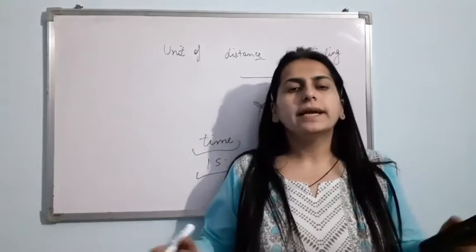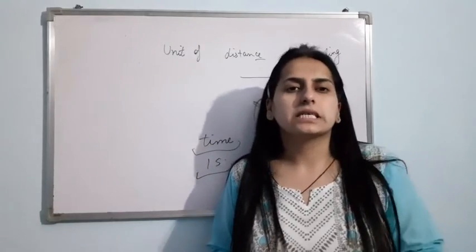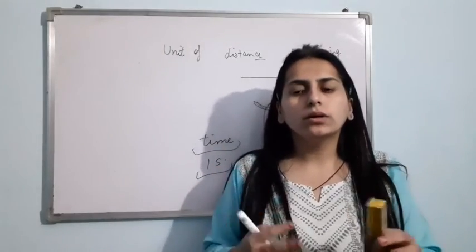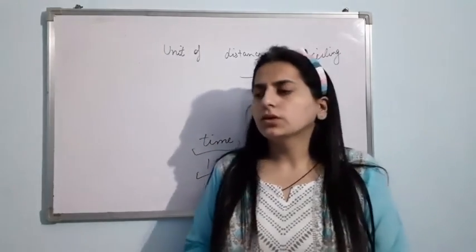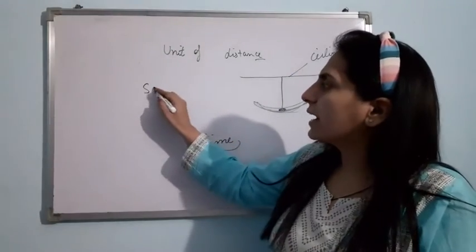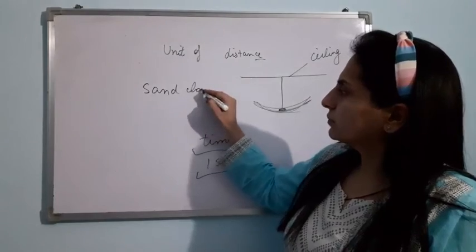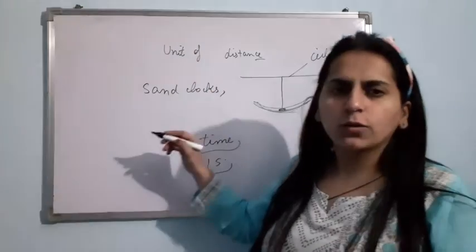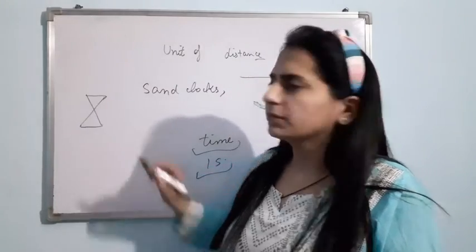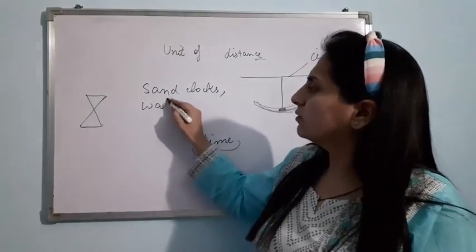Okay, now let us talk about the devices that were used in the past in order to measure the time. So in the past, basically persons used to use sand clocks. You might have seen the sand clock also, right? It's of this type of structure. Water clocks were also used.